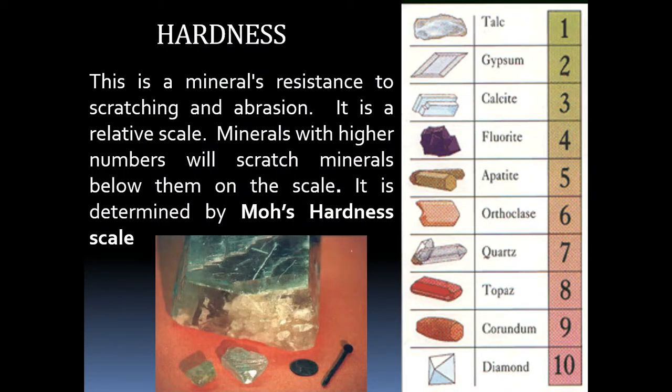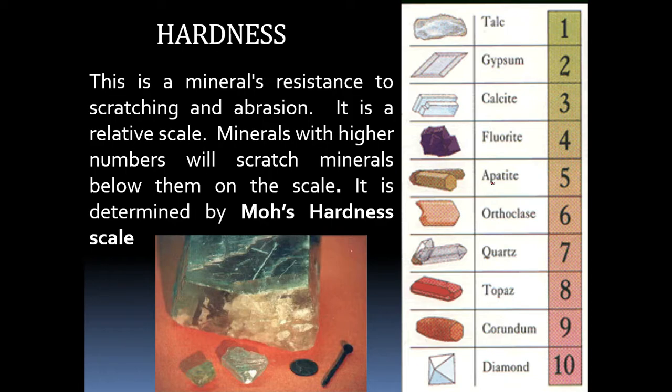First and the most important property of mineral depending upon cohesion and elasticity is hardness. So hardness is very important diagnostic property of mineral. Defined as the resistance to scratching and abrasion. When you scratch the mineral or abrade the mineral, its resistance is nothing but hardness. So hardness is a relative scale. Mineral with higher number will scratch mineral below them. So mineral which has higher hardness will scratch the mineral which has low hardness.